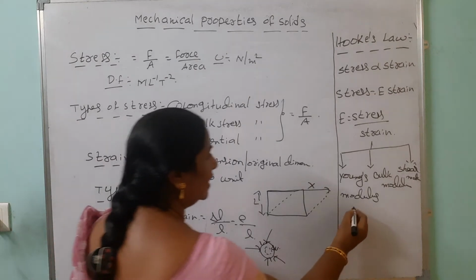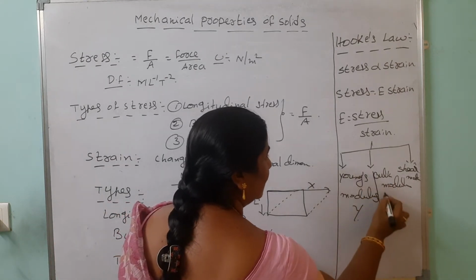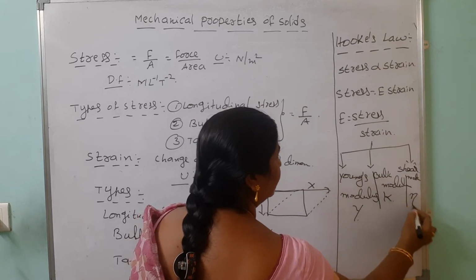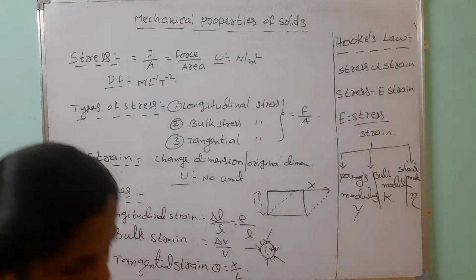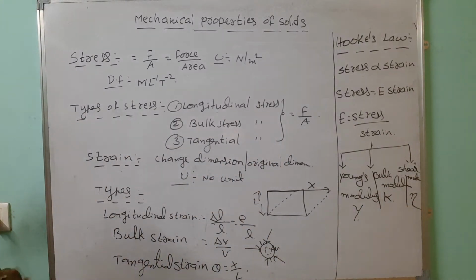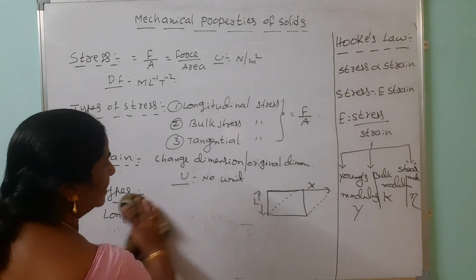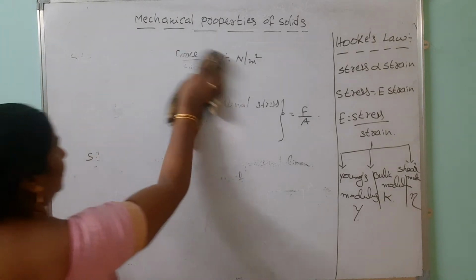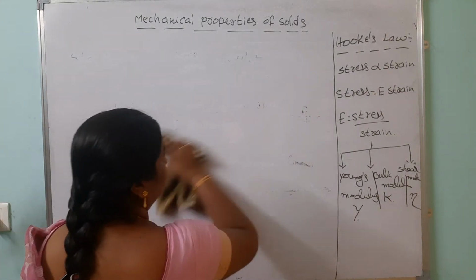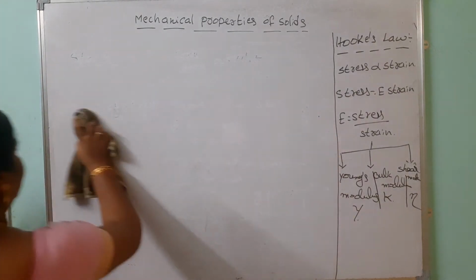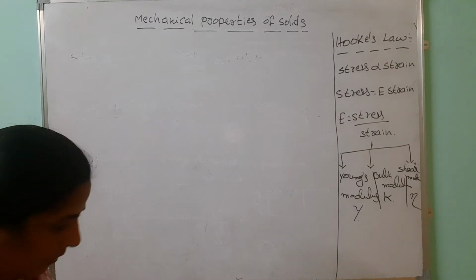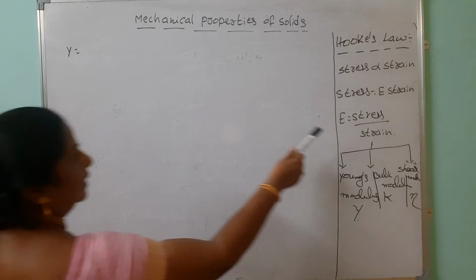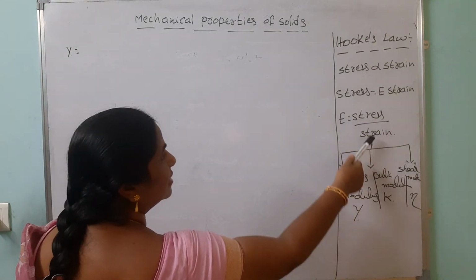The first is represented by Y. The second one is represented by K. The third one is represented by eta. So these are the different types of moduli. Now we are going to discuss the Young's modulus expression, the bulk modulus expression, and the shear modulus expression. Look, Y equals, what is the formula? Whatever the modulus, it is stress by strain.